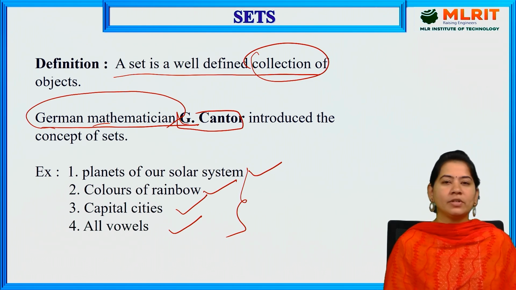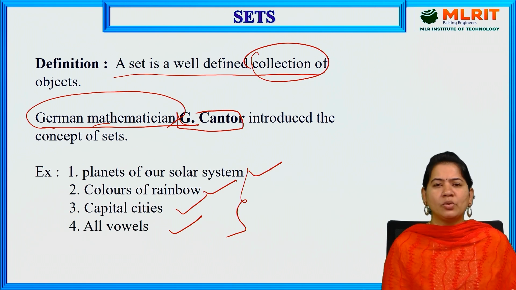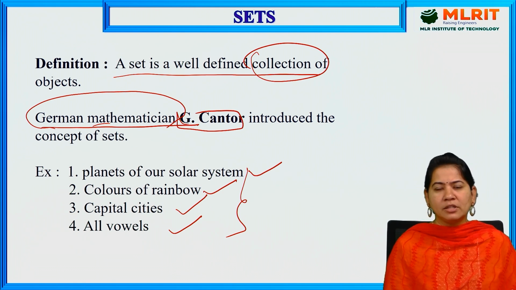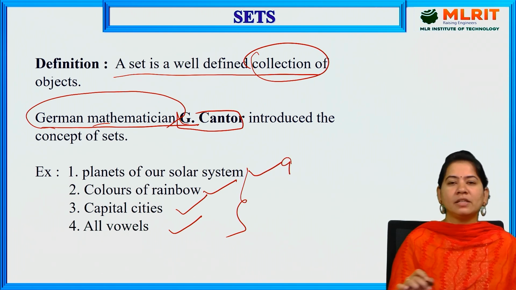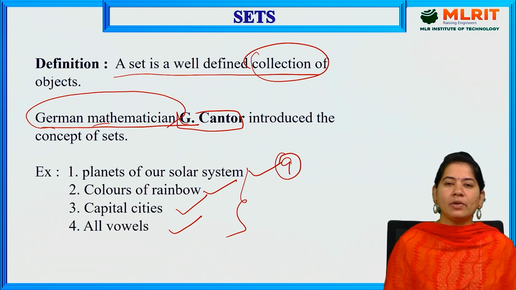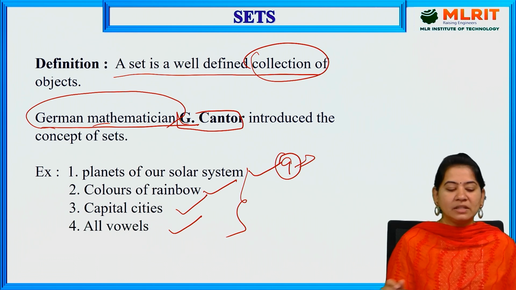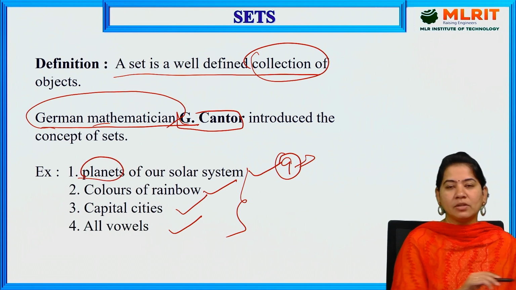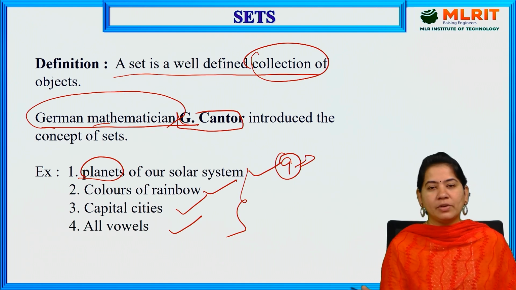So planets of our solar system. We already know the solar system planets. What are those? Jupiter, Earth, Mars, Pluto, Saturn. We have different types of planets, and those are well defined. Altogether we have 9 planets in our solar system, and those 9 planets are well defined. It means if I want to include any planet, I cannot include it in this solar system. Why? Because these 9 planets are already proven to be well defined. So we cannot include any planet on our wish.